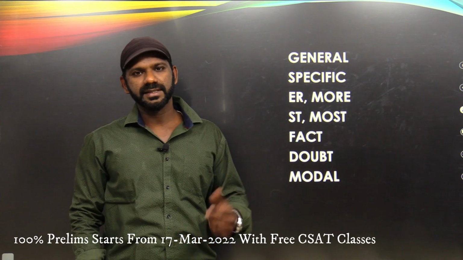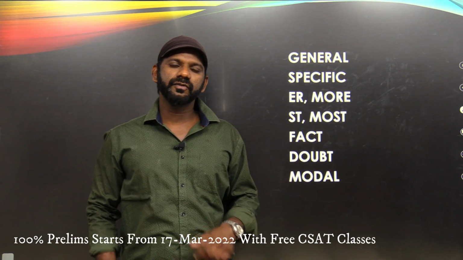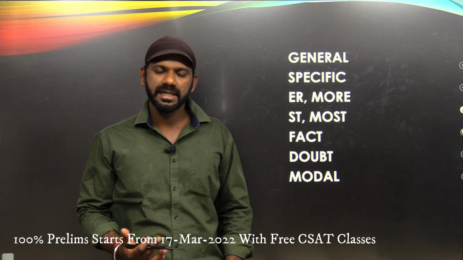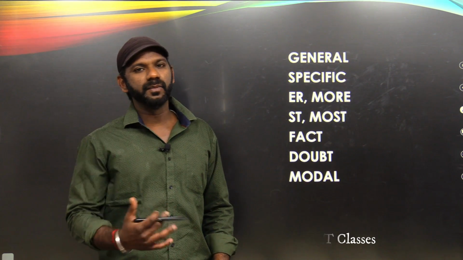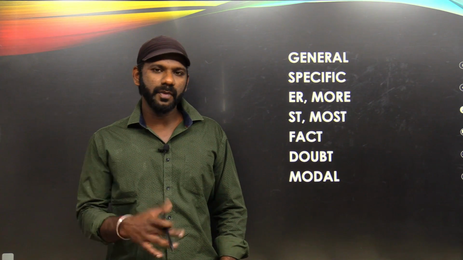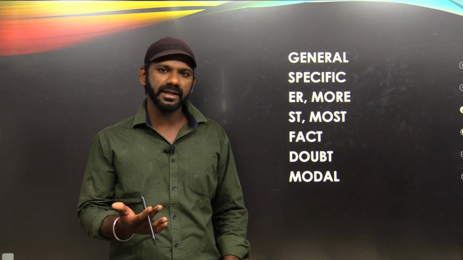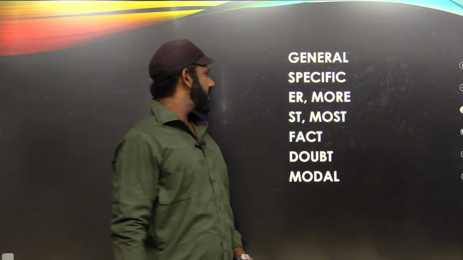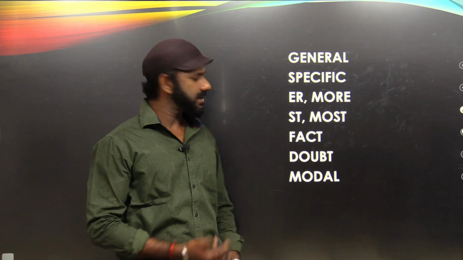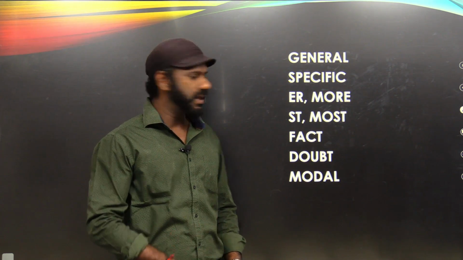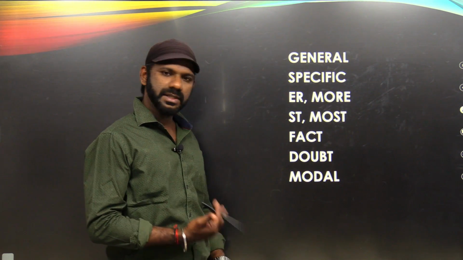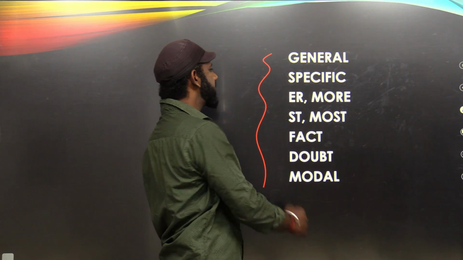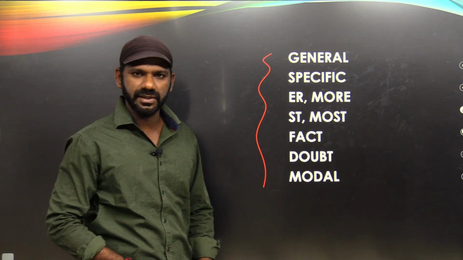Now, as we are aware of this thing, our task is not to find out the correct answer. Our task is to find out the best answer. Because in some cases, there may be more than one correct answer. So among the correct answers, our task is to find out the best answer. General, specific, ER words and more words, ST words or most words, fact, doubt, model. These concepts need to be followed in the case of verbal logic questions.